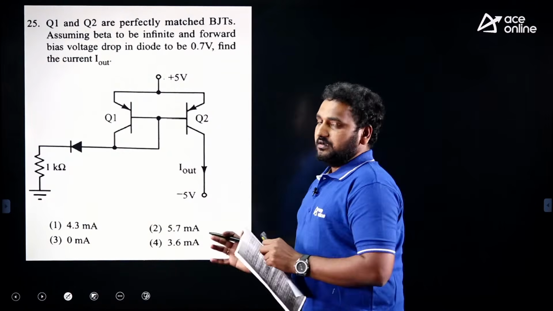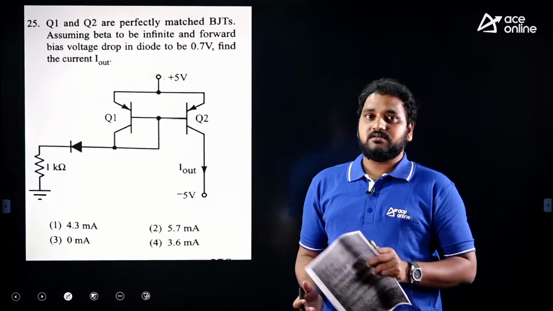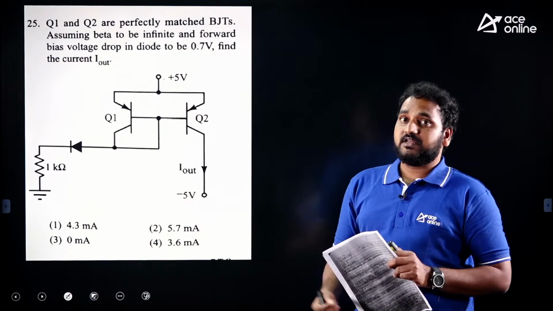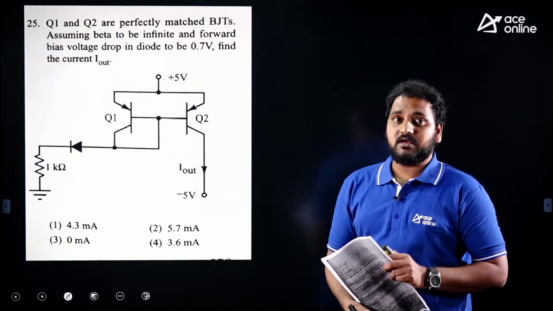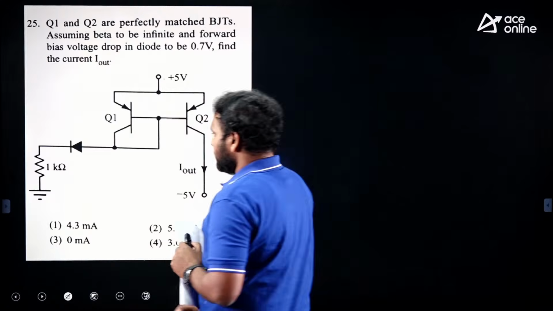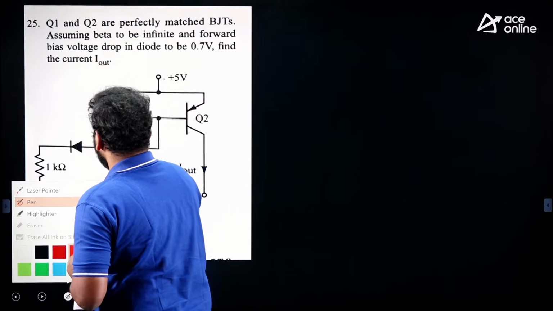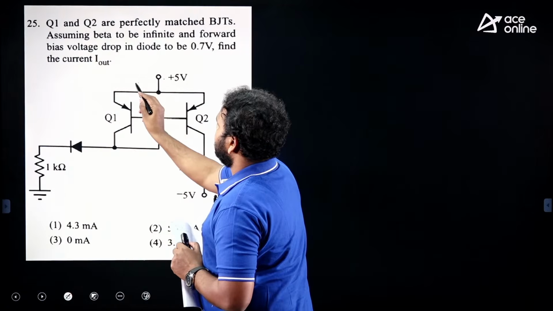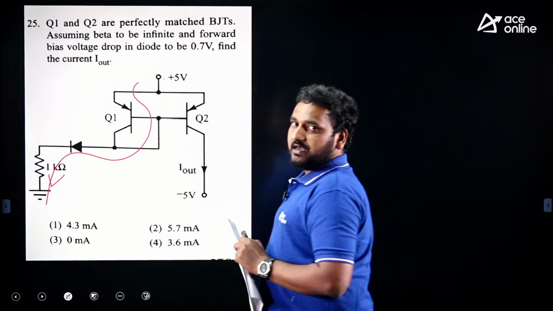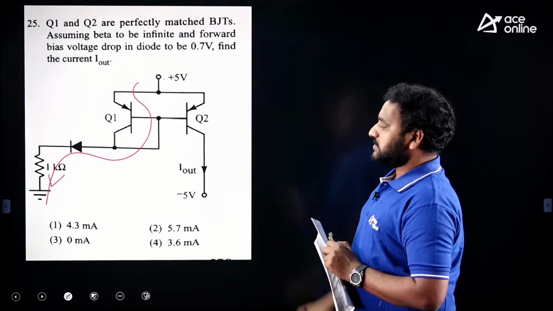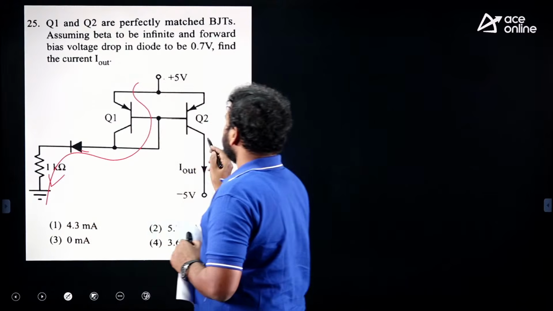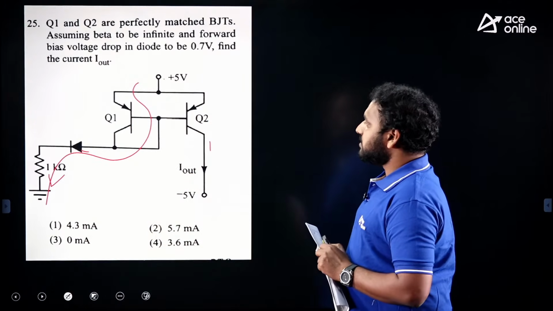Actually, this purely belongs to the ECE syllabus. It's part of the operational amplifier internal circuit, and it is named a current mirror. There are different kinds of current mirrors. This is a PNP type current mirror, and this is a branch. There is a standard principle for the current mirror. The current can be reflected. Whatever the current passing through this branch, the same current can be reflected on the second arm of the circuit.